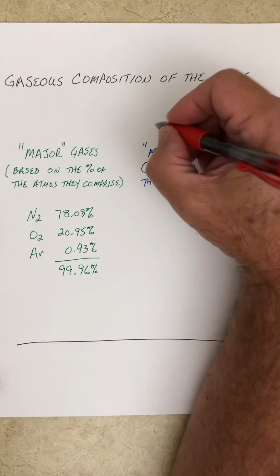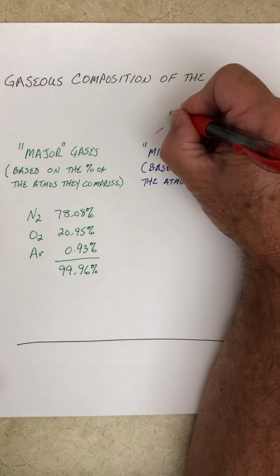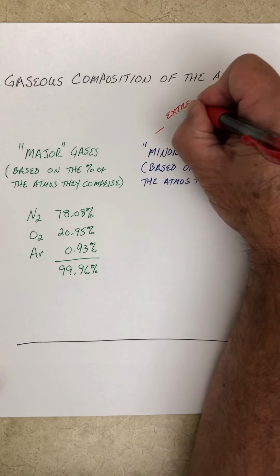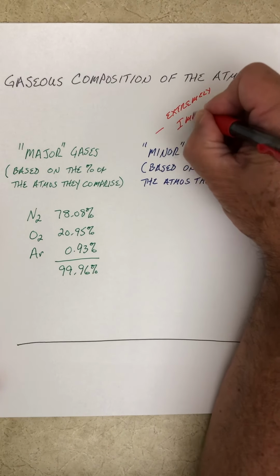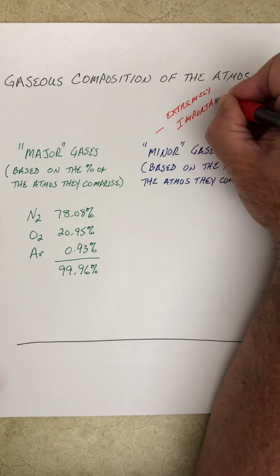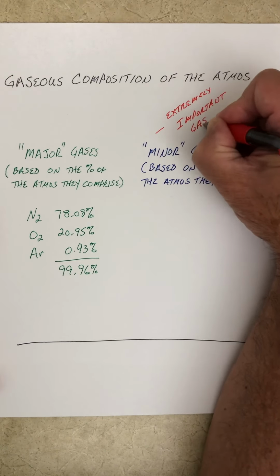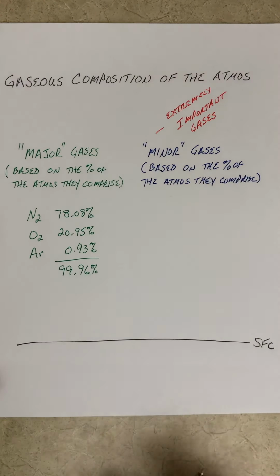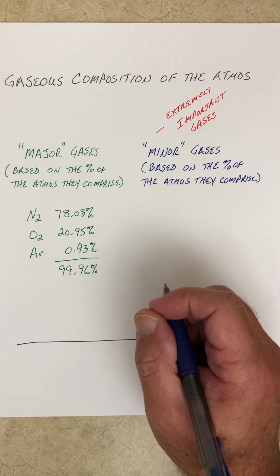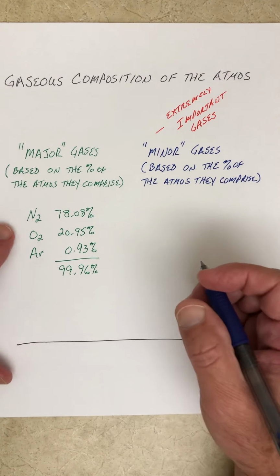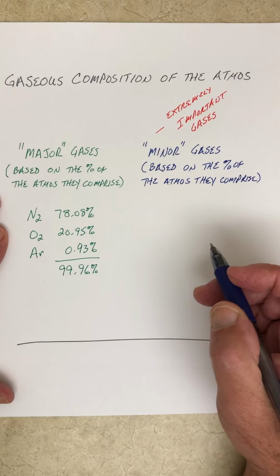And so even though they're minor, these are extremely important gases. Extremely important. They may make up very little of our atmosphere, but they are extremely important in terms of our climate. They're extremely important in terms of our vegetation that we find at the surface of the Earth. They're only minor because they make up very little of the atmosphere. Otherwise, they're really, really important.